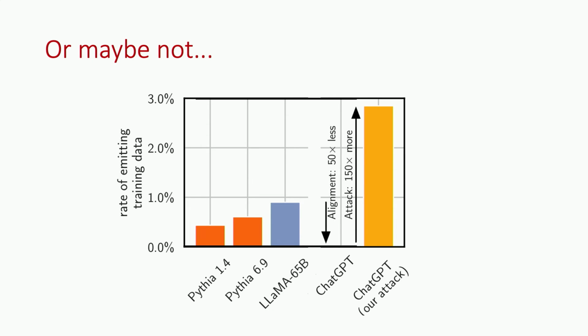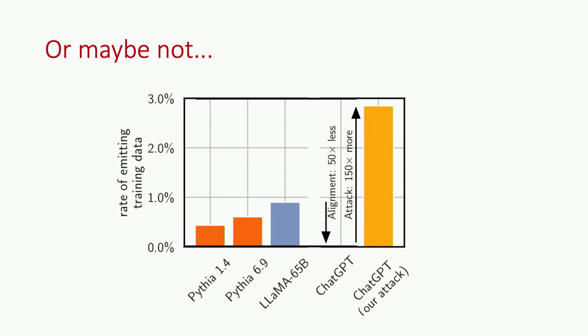Or maybe it isn't. This is another attack we found, where now we're not asking the model to just autocomplete some random text. That suddenly works 150 times better than our baseline attack, and it actually spits out training data at a rate that's at least 3 times as high as any of the public models we looked at. There's a lot of training data we get out of this model, stuff from the internet, a whole bunch of stuff you probably wouldn't want in your model, like from parts of the internet that aren't all that great, a whole bunch of copyrighted information and code and so on as well.